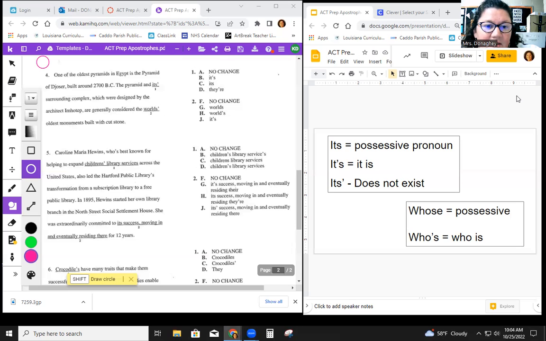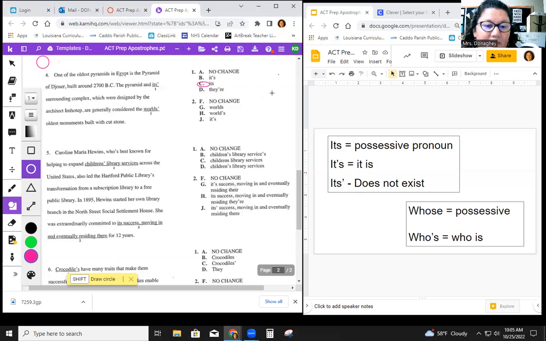When we look at this sentence, the pyramid and its refers to the pyramid. So that is singular, and we need it to be possessive. So the correct answer is going to be the singular possessive, which is its without the apostrophe. So that is going to be C. Remember, B can be eliminated because the apostrophe S is a contraction for it is, and they are is plural, and we're talking about a singular pyramid. So D can't be the answer either.